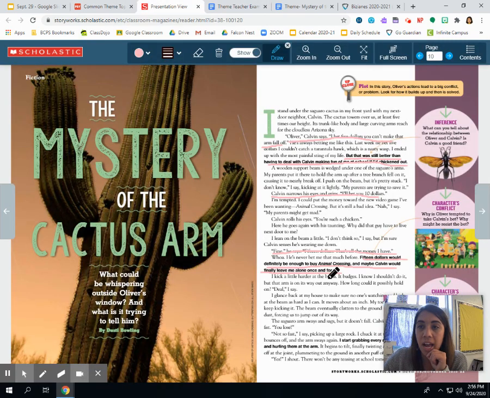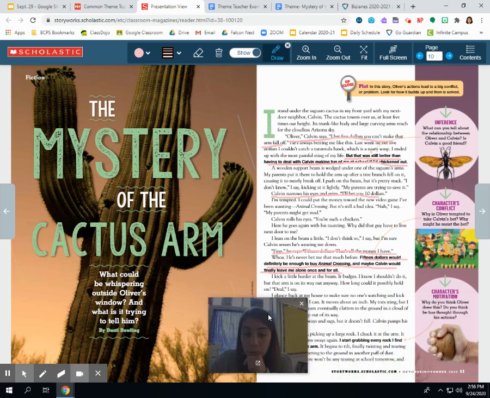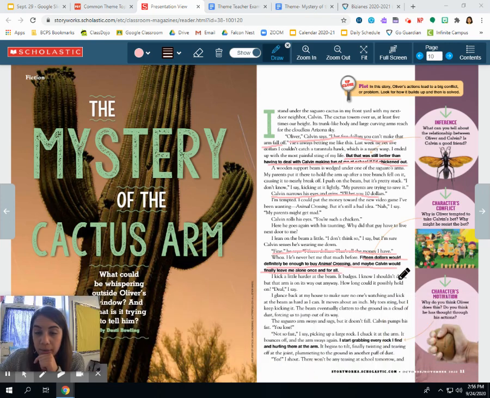Let's keep going. I kick a little harder at the beam. It budges. I know I shouldn't do it, but that arm is on its way out anyway. How long could it possibly hold on? Deal, I say. Uh-oh. I glance back at my house to make sure no one's watching and I kick the beam as hard as I can.